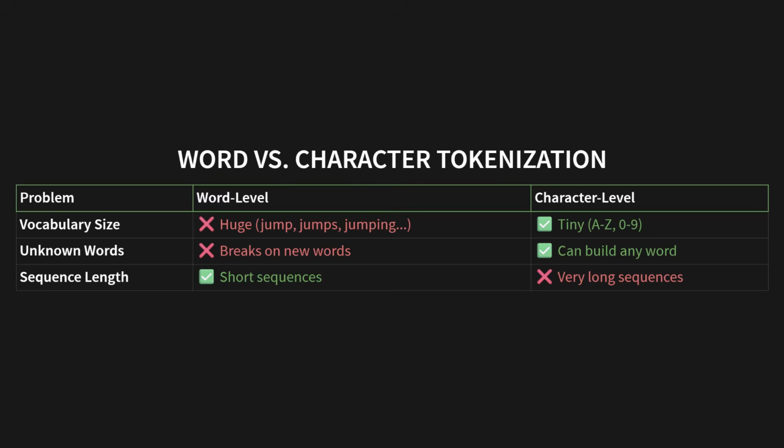Okay, but what about unknown words? This is a big one. With word-level tokens, the model just breaks if it sees a new word it's never been trained on. But with characters, again, problem solved. You can build any word in the universe from individual characters. So characters are looking pretty good, right? Well, here's the catch: sequence length. With words, the sequences are nice and short. But with characters, you get these very long sequences. This creates a huge problem.